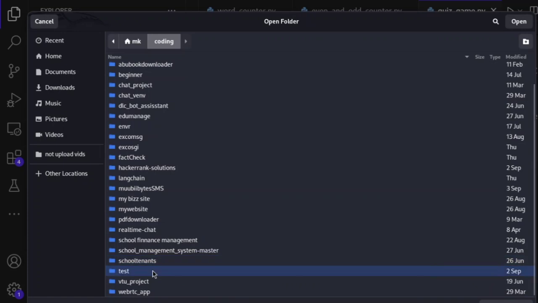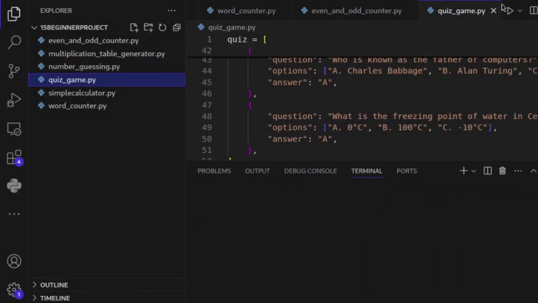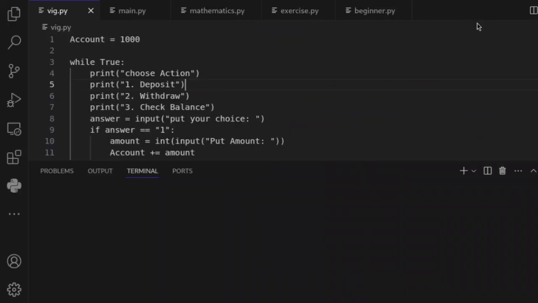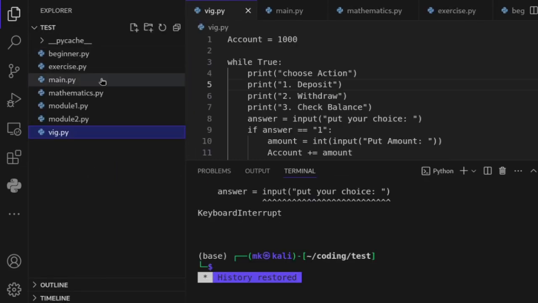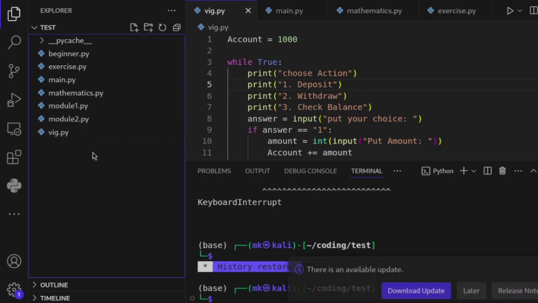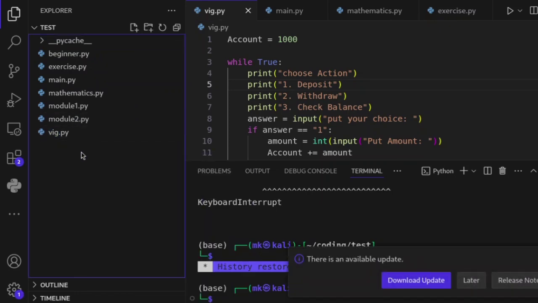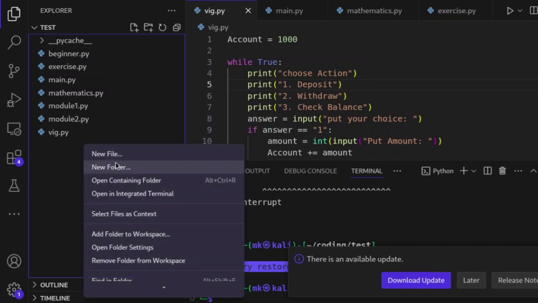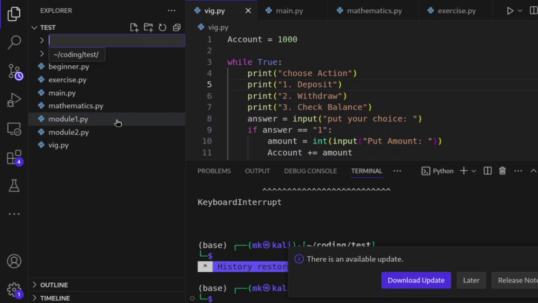So let me open my folder, which is the test folder where I teach you guys. As you can see now, this is our file. Let me create another directory and call it my lib. Calling it my lib is just like saying this is my library.